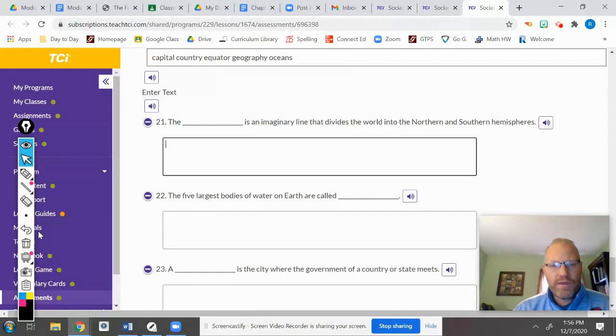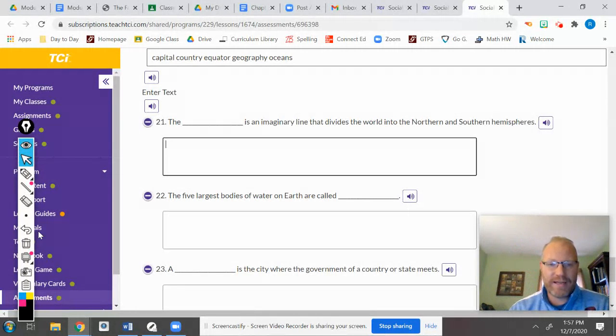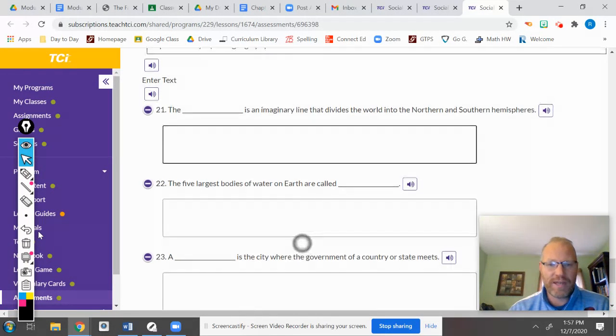Number 22. The 5 largest bodies of water on Earth are called. The 5 largest bodies of water. 23. A blank is a city where the government of a country or state meets. Yesterday we were talking, 2 days ago, and maybe it was yesterday, about Florida, and we were talking about cities, and we had a star, and it was Tallahassee for Florida. A blank is a city where the government of a country or state meets.